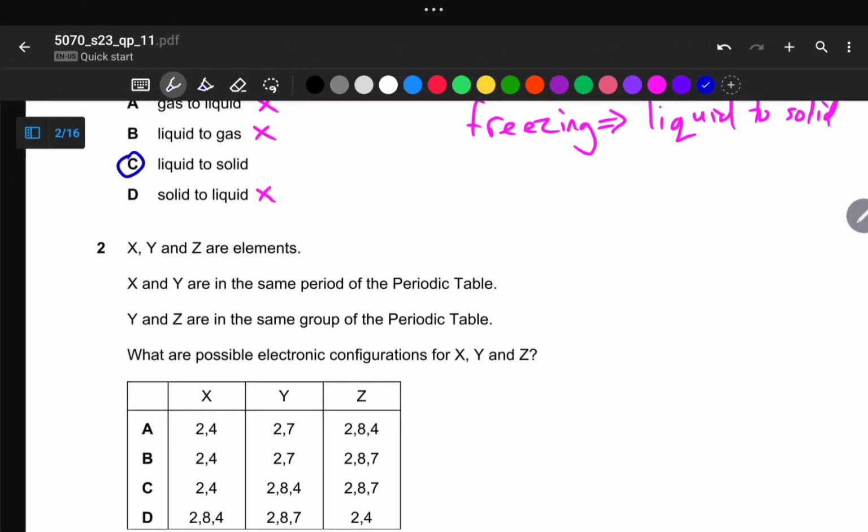So question number 2 says X, Y, and Z are elements. So we are given these two statements again. X and Y are in the same period of the periodic table, and then Y and Z are in the same group. So same period, therefore means same number of shells, right? So same group simply means that we've got same number of valence electrons.